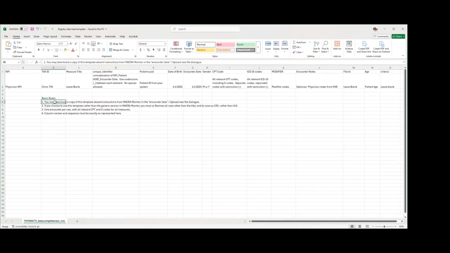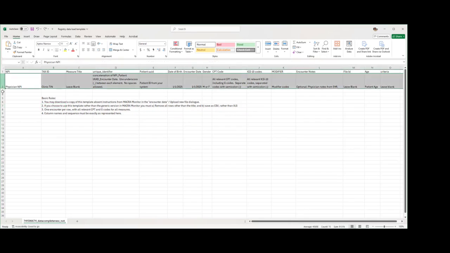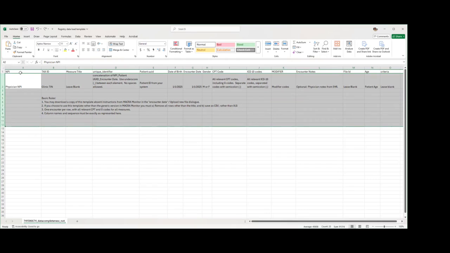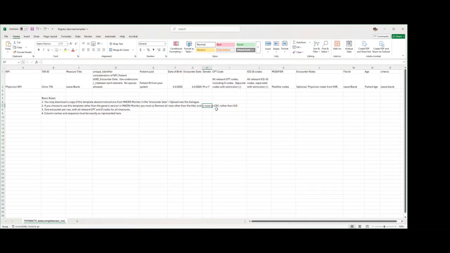You can certainly download a copy of this template without the instructions on the page that I showed a little while ago on the encounter data upload new file dialog. That'll be the nice clean version that doesn't have all this different help text. You can use the template just the way we've got it written here. When you're ready to start loading your data, you'll need to delete all of these rows and clean it out, leave nothing but the top row.